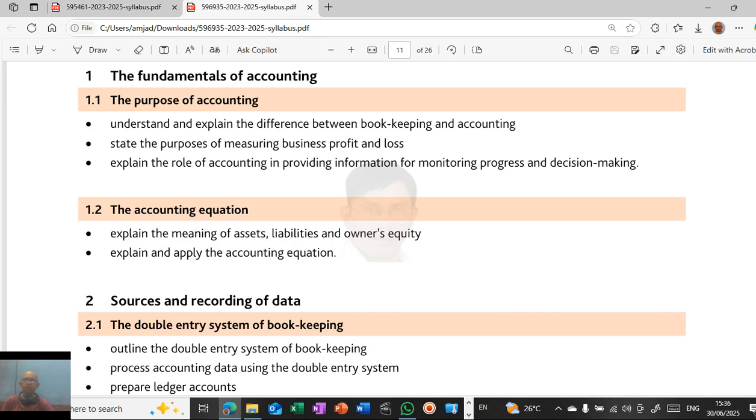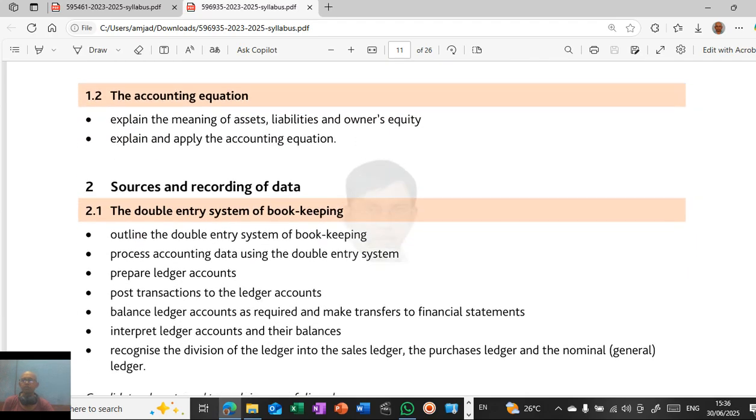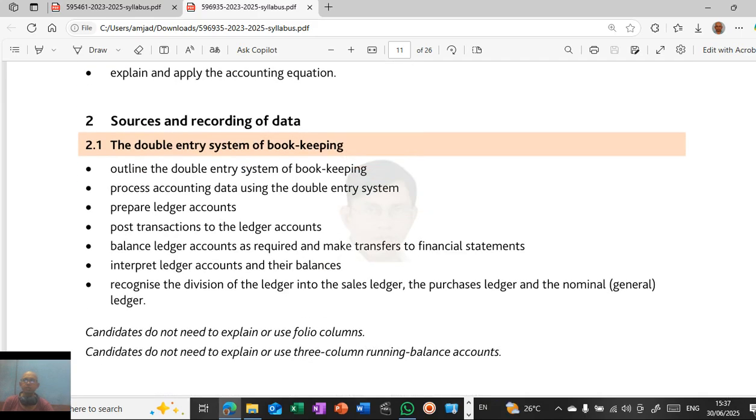Then the next one is sources of and recording of data. The double entry system: outline the double entry. What do you mean by double entry? How to prepare ledger accounts? How to post transactions to the ledger accounts? Balance ledger accounts, prepare and interpret ledger accounts and their balances. Recognize the division of the ledger into sales ledger, purchase ledger, and nominal ledger. All these things we'll be discussing in detail.